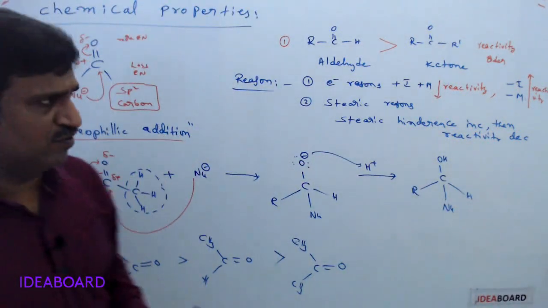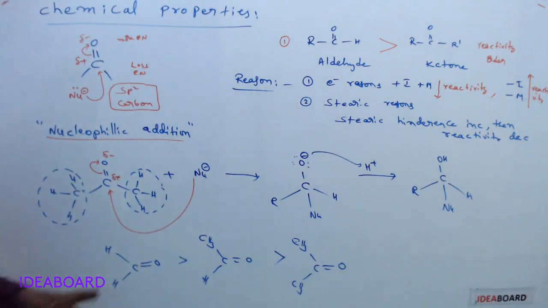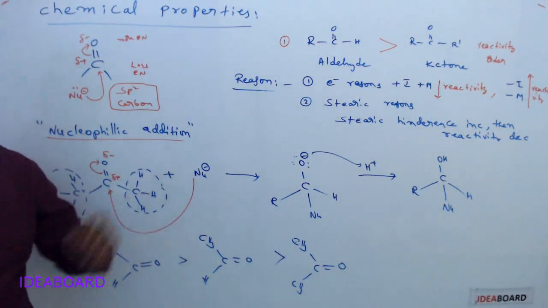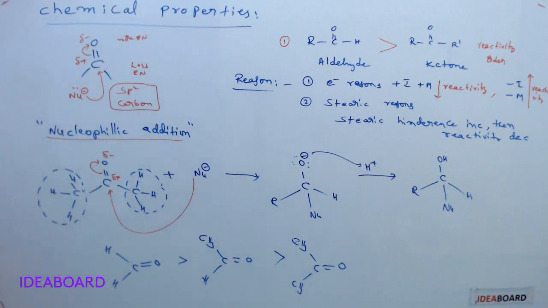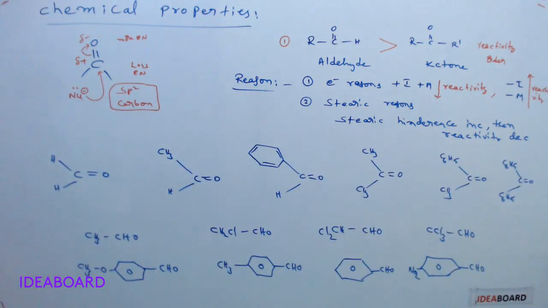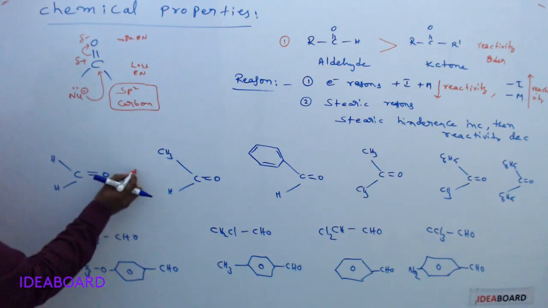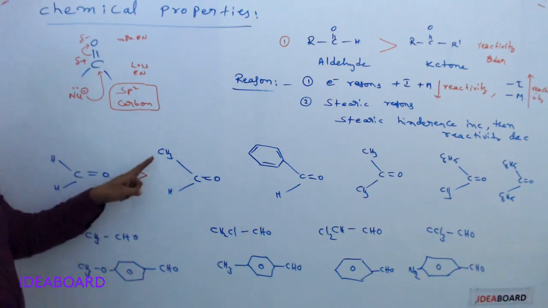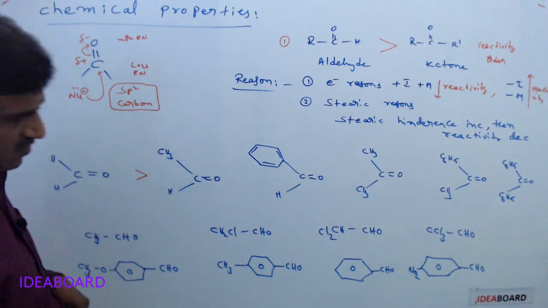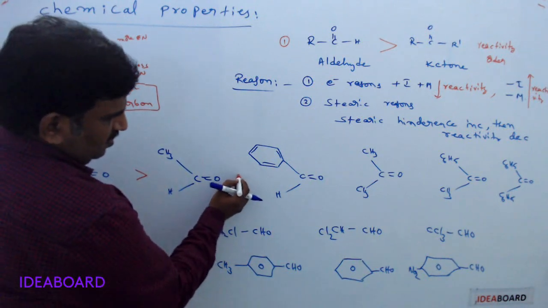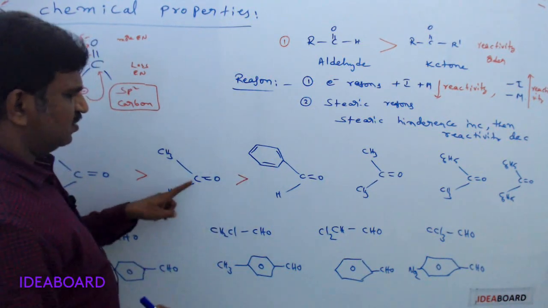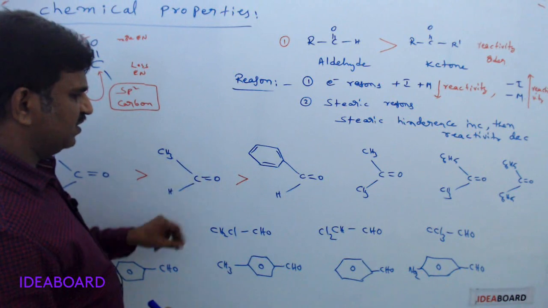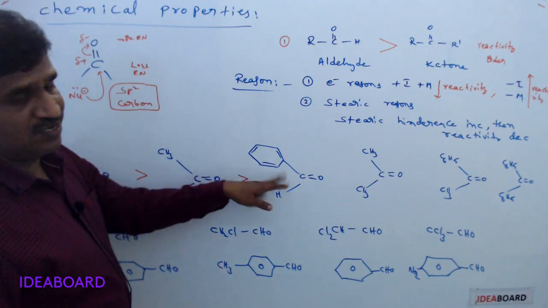And I will give the order of reactivity of different compounds. Here I give three compounds; for the remaining also I will give. Now see these compounds. The reactivity of formaldehyde is greater than acetaldehyde because the methyl is a +I group and it is increasing some bulkiness. Next, acetaldehyde, an aliphatic aldehyde, has more reactivity than an aromatic aldehyde.